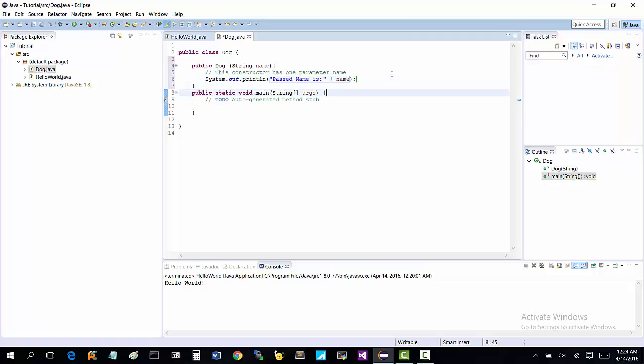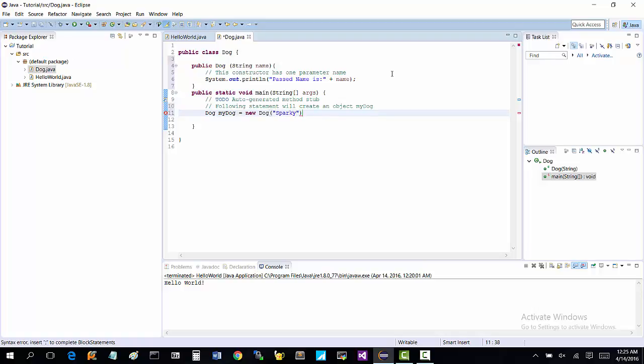So what we want to do here in our main method, let's go ahead and make a comment. I'm going to say the following statement will create an object, my dog. So I want an object of type Dog, not doff, Dog. I'm going to name it myDog. And then I'm going to say new Dog and give it the name Sparky.